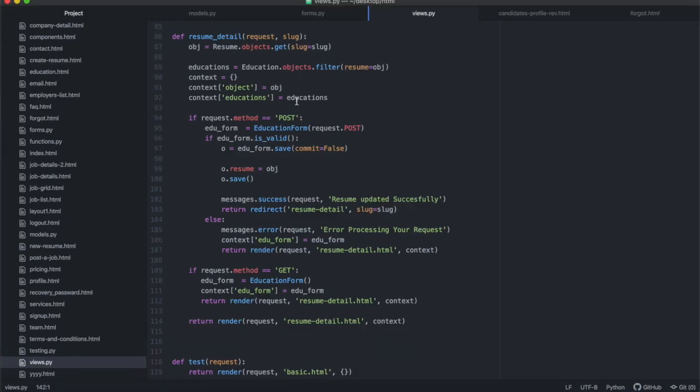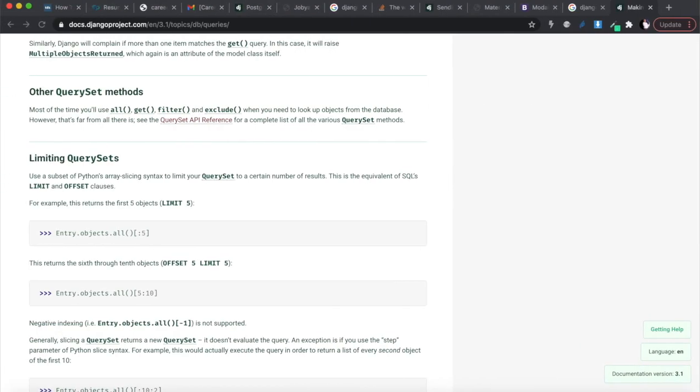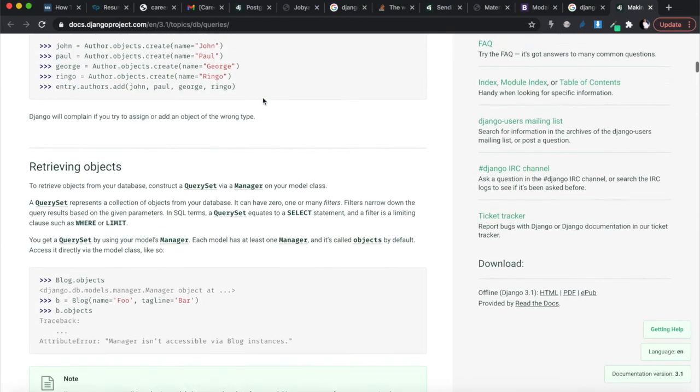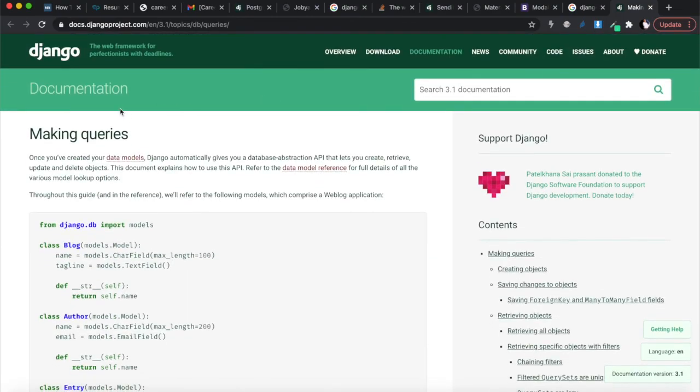There are a couple of changes that you need to make to your resume detail function to be able to display all the education instances that are associated with the current user who owns the current resume. I'm going to link this as well, maybe in the description, but it's very easy to find. You can just Google Django querying data sets and Django database queries. What you want is to figure out how to make queries to the database that pull out the data that you want.